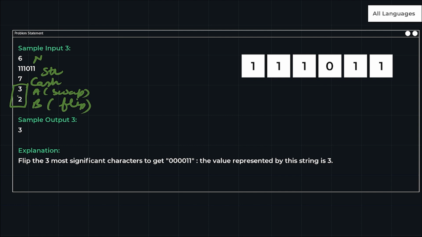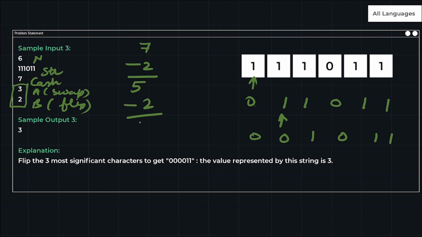Flip is cheaper. So what I can do is perform the flip first. Let me flip this to 0. It will become 0, then everything will be the same as it is. Then my cash will be deducted by 2. Now I have 5 in my pocket. After that I can perform one more flip because I have cash in my pocket. So let me flip this: 0, 0, 1, 0, 1, 1. Minus 2 will become 3.